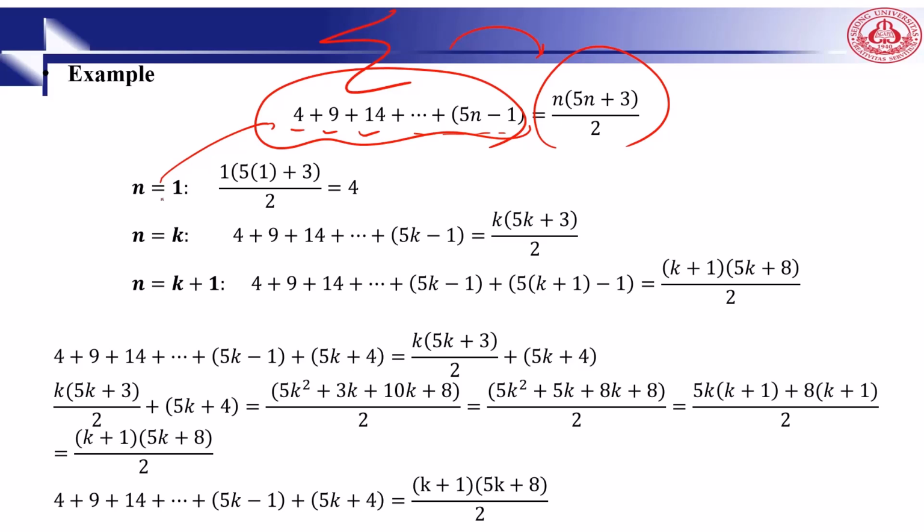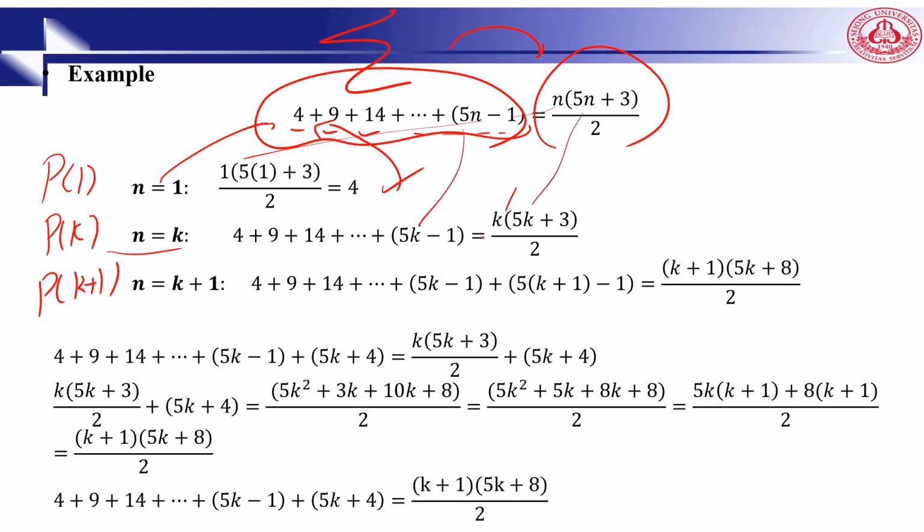So n is equal to 1: 5 multiply 1 plus 3, divided by 2, which is 4, and this is correct. We suppose it's applicable for k, then we try to find k+1. You can say this was P1, Pk, Pk+1. So instead of n we have k. Then for k+1, we add a new term. This is for k+1, and instead of n we will have k+1.